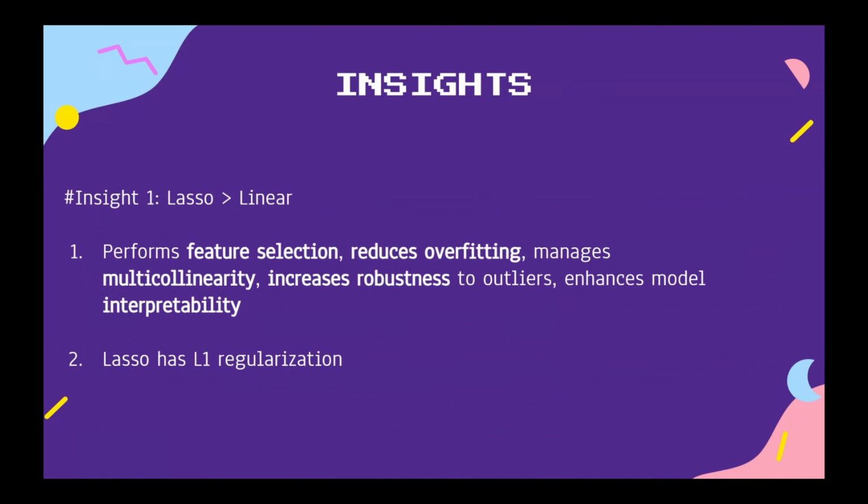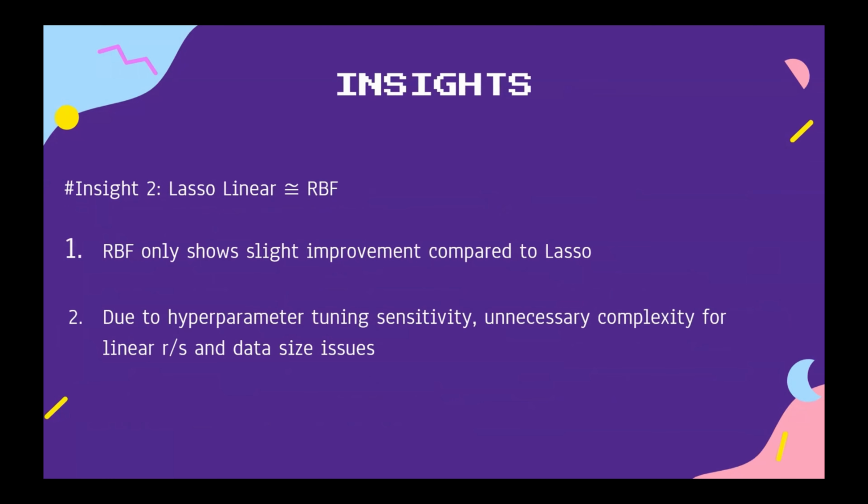Lasso regression outperforms linear regression due to its feature selection, reduced overfitting, handling of multicollinearity, and enhanced interpretability through L1 regularization. While both lasso and RBF effectively manage multicollinearity, the RBF yields only minor improvement over lasso due to the sensitivity of RBF to hyperparameter tuning, unnecessary complexity in linear scenarios, and issues related to data size.